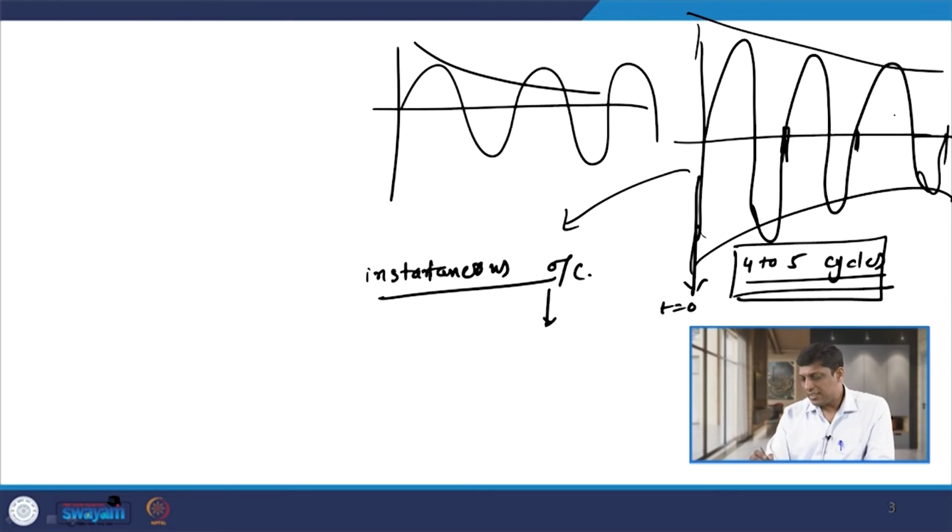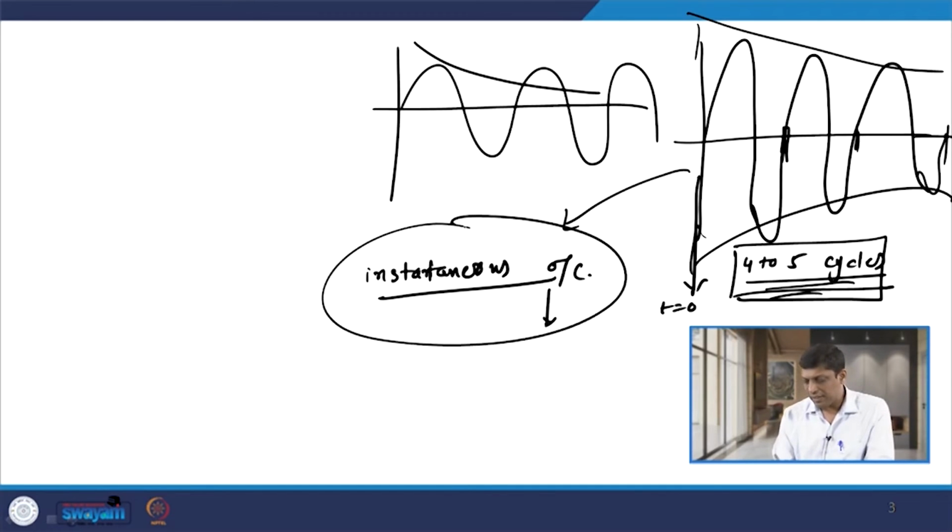As this decaying DC component is present up to 4 to 5 cycles after the inception of fault, these relays are affected by this term, that is transient overreach, which is because of the decaying DC component.